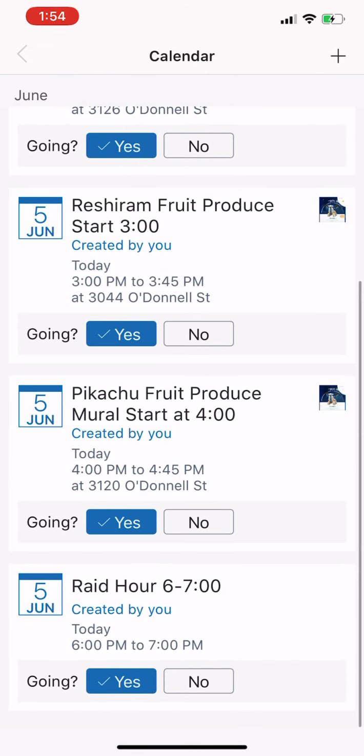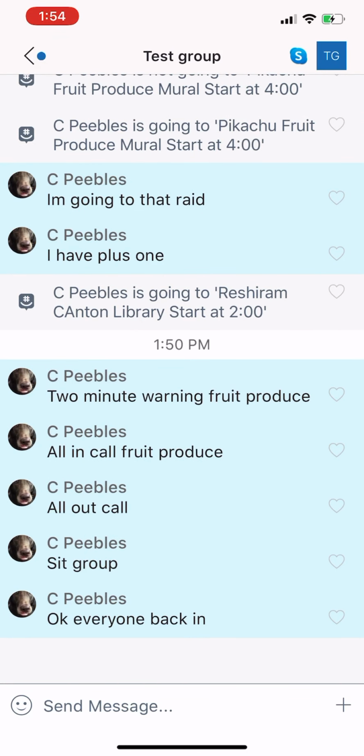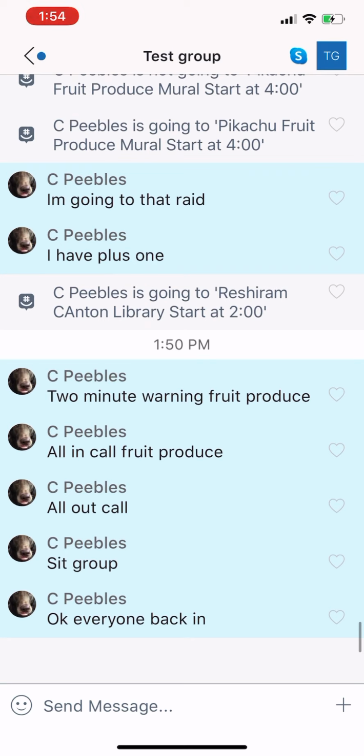I'm going to speak specifically about Raid Hour for a second. Raid Hour is a new feature. It spawns all 5-tier raid bosses across the map for an hour. We do like to cover that and try to focus on getting EX eligible gyms to pop and get that pass. So we will try to set up a place and say we're going to start here in this area of the park. We will give you a heads up on that.